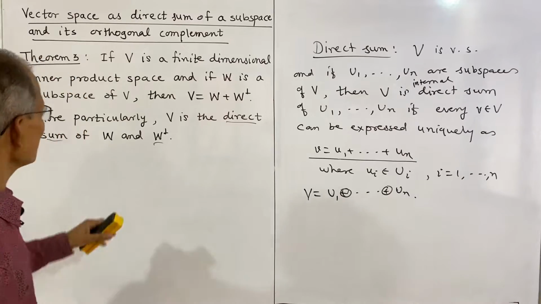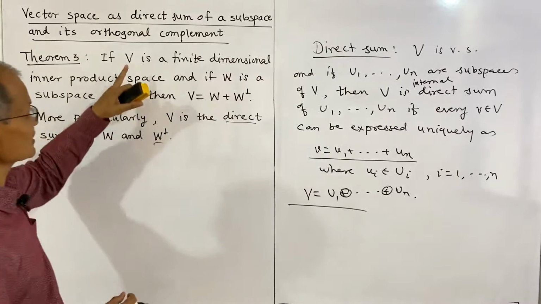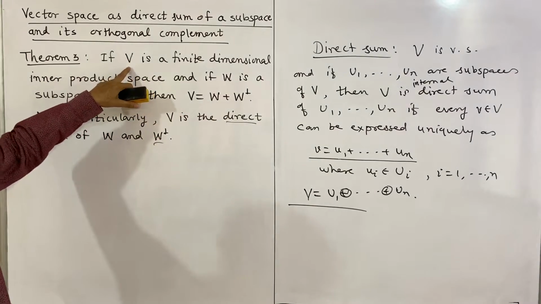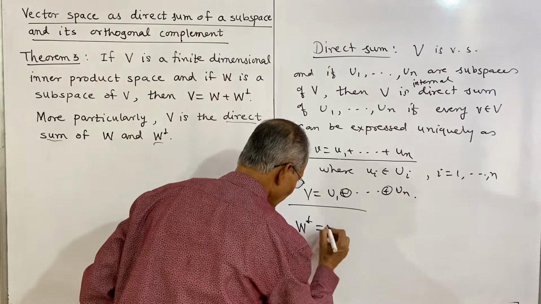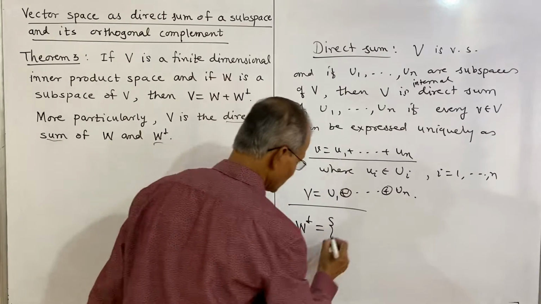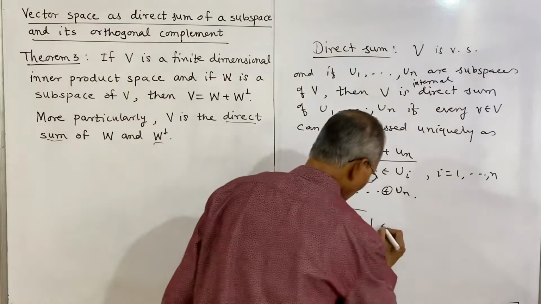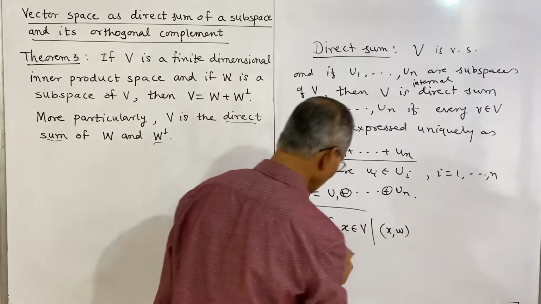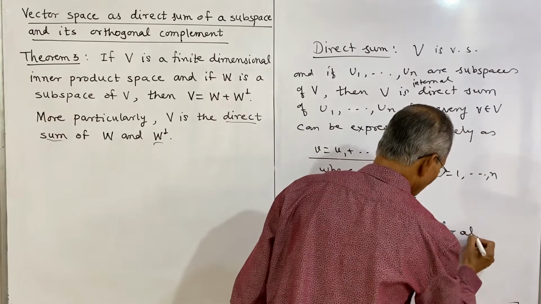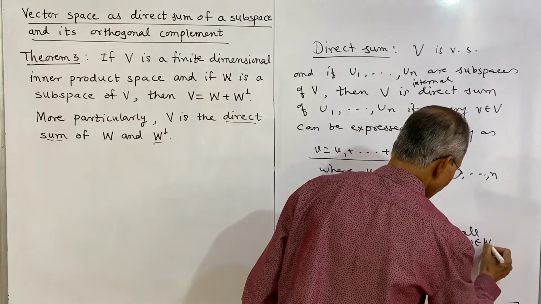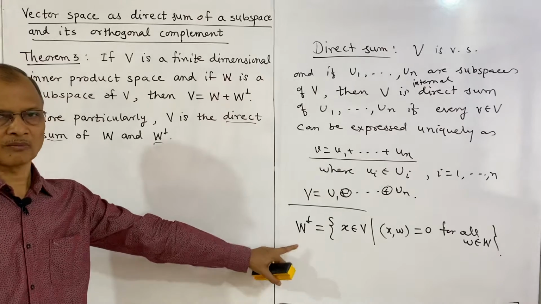And what is the meaning of orthogonal complement? Again, if W is a subspace of an inner product space V, then by definition the orthogonal complement of W is the set of x belonging to V, those elements in the vector space whose inner product with every element w in W is equal to 0, for all w belonging to W. This is the meaning of orthogonal complement of W.